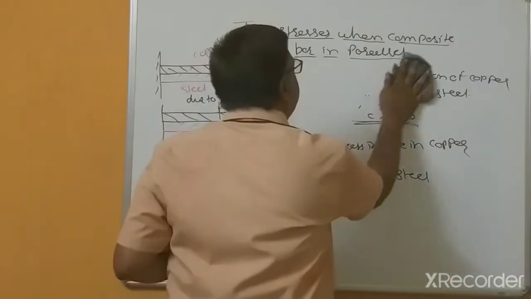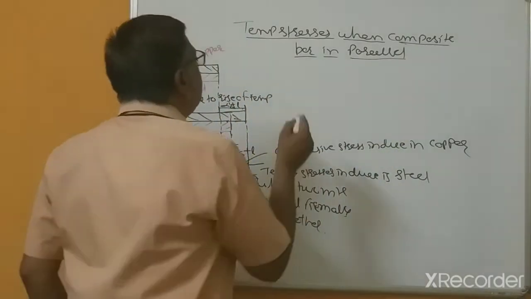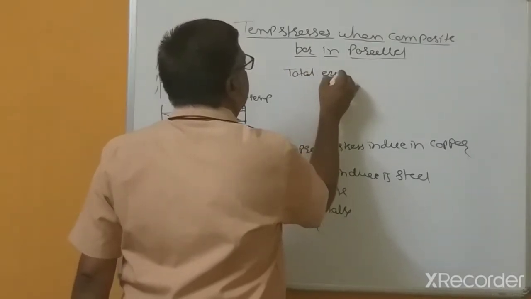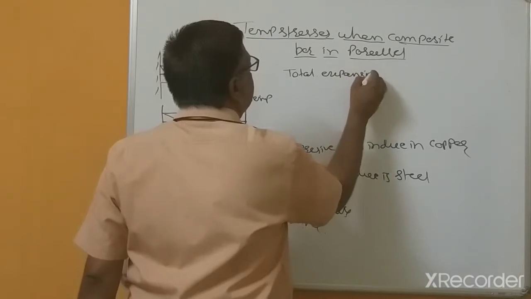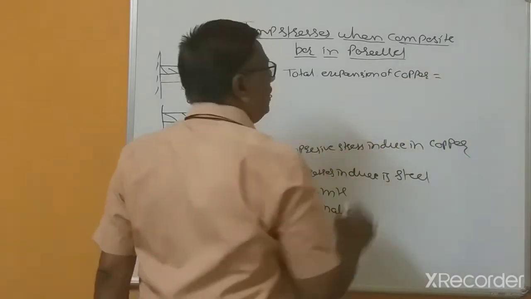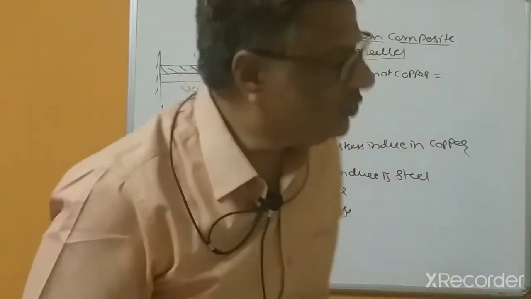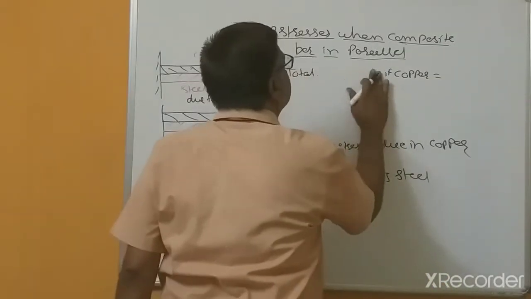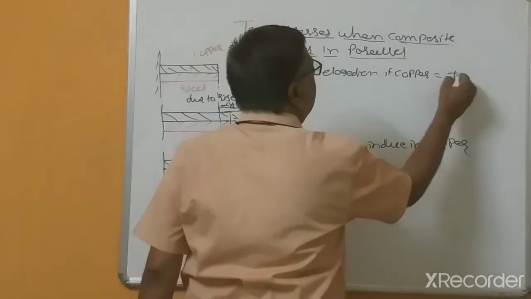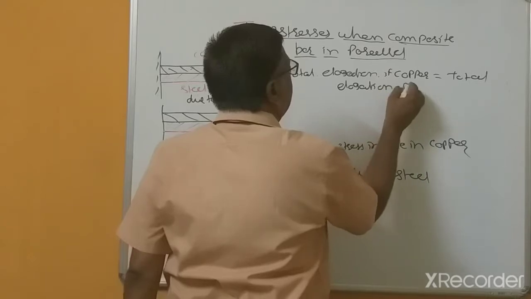So here you can write: total expansion of copper equal to, directly you can write, total elongation of copper equal to total elongation of steel.